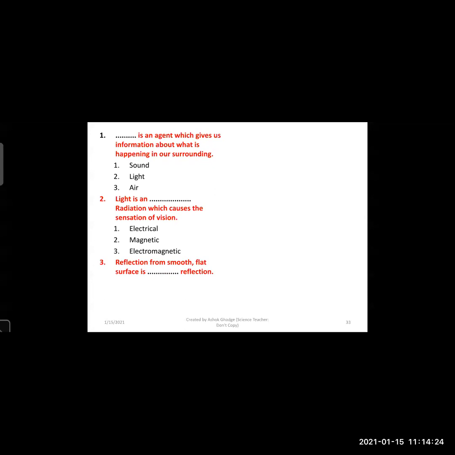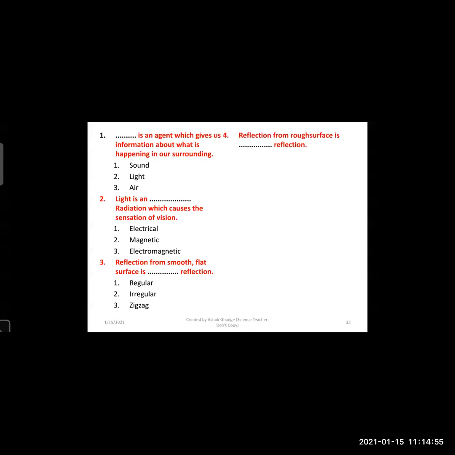Third question is in front of you. Reflection from a smooth flat surface is a dash type of reflection. You have again three options: regular, irregular, and zigzag. Regular. Yes, reflection from a smooth flat surface is regular reflection.